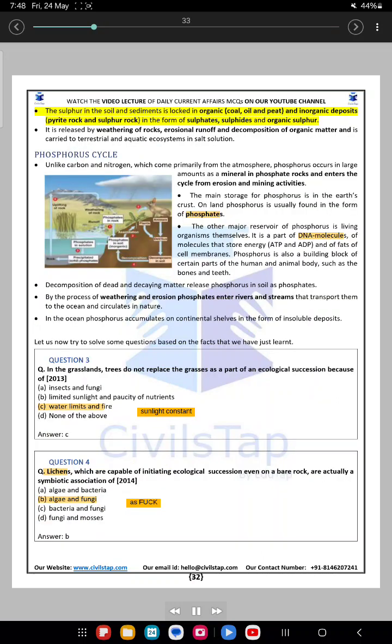The sulfur in the soil and sediments is locked in organic coal, oil and peat and inorganic deposits, pyrite rock and sulfur rock in the form of sulfates, sulfides and organic sulfur. It is released by weathering of rocks, erosional runoff and decomposition of organic matter and is carried to terrestrial and aquatic ecosystems in salt solution.